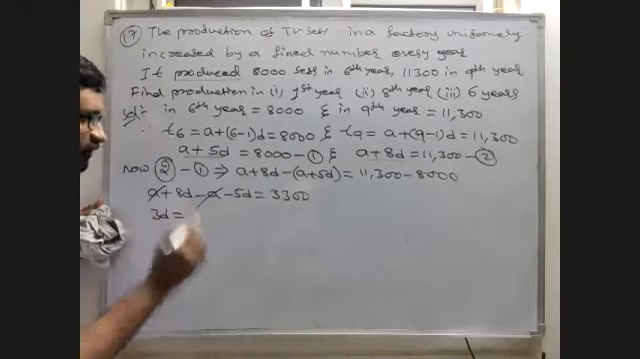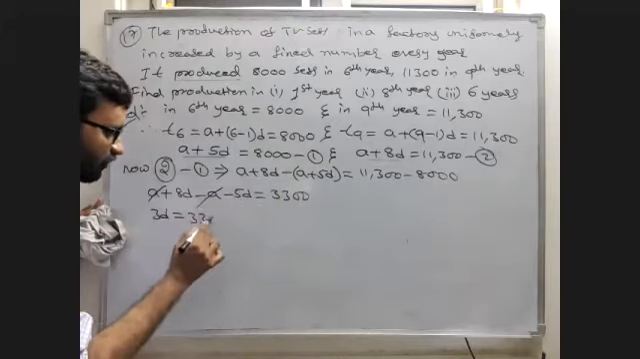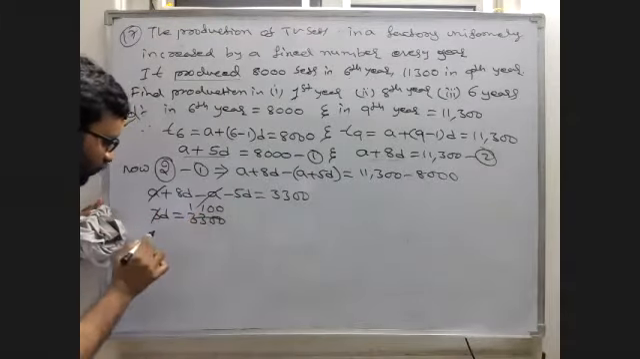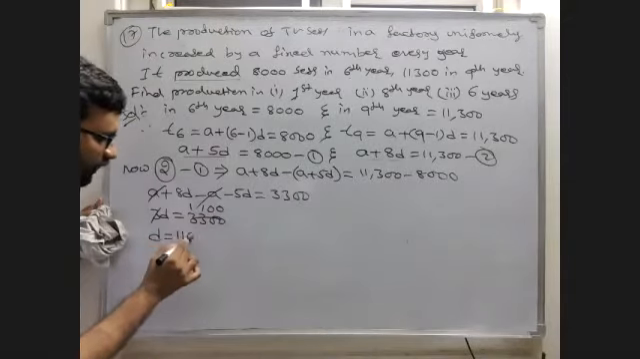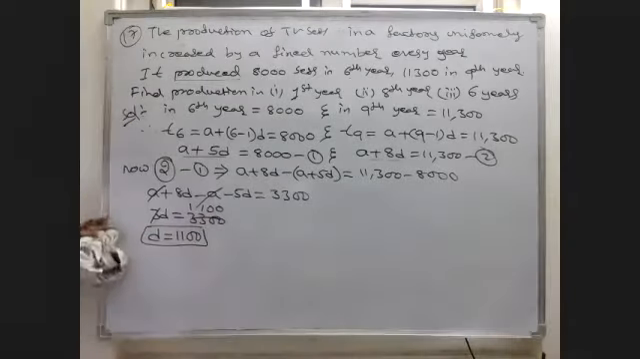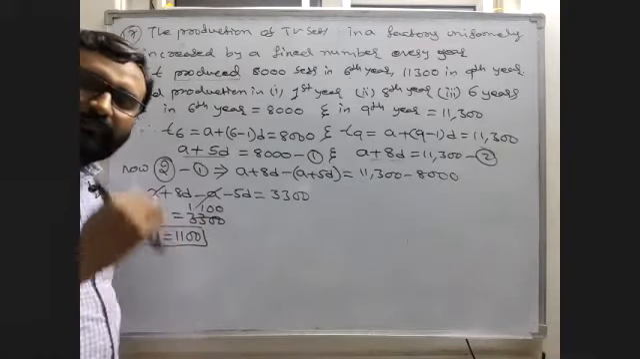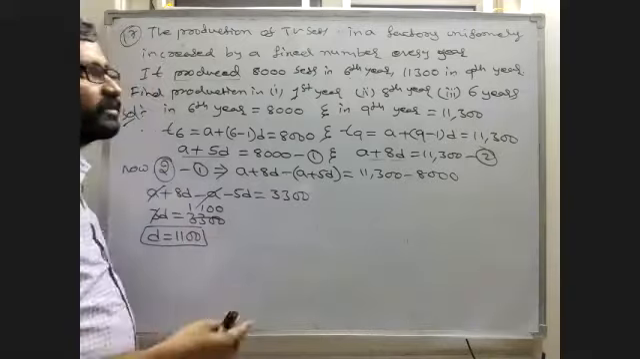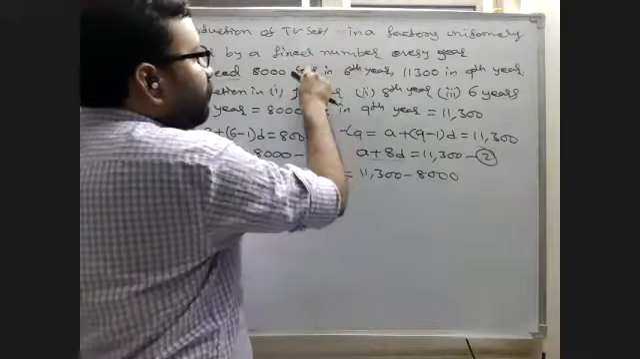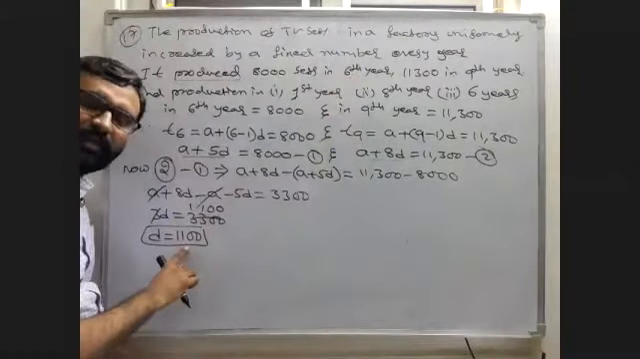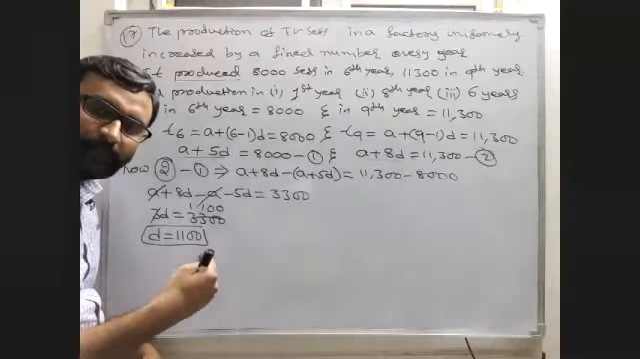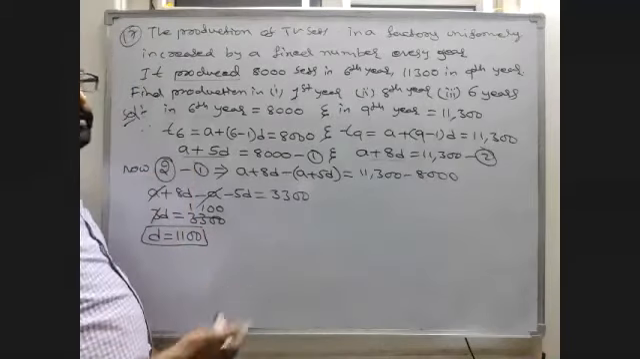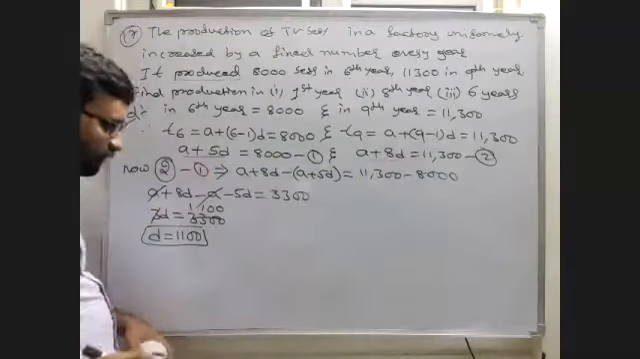3D is equal to 3,300. Now 3 ones are 3, 0 0. So D is equal to 1100. What is the common difference? 1100 means in every year they are making 1100 TVs extra. That is a fixed number. Fixed number means in every year they are making 1100 TVs extra. Understand? For each year they are making extra 1100 compared to the preceding year.